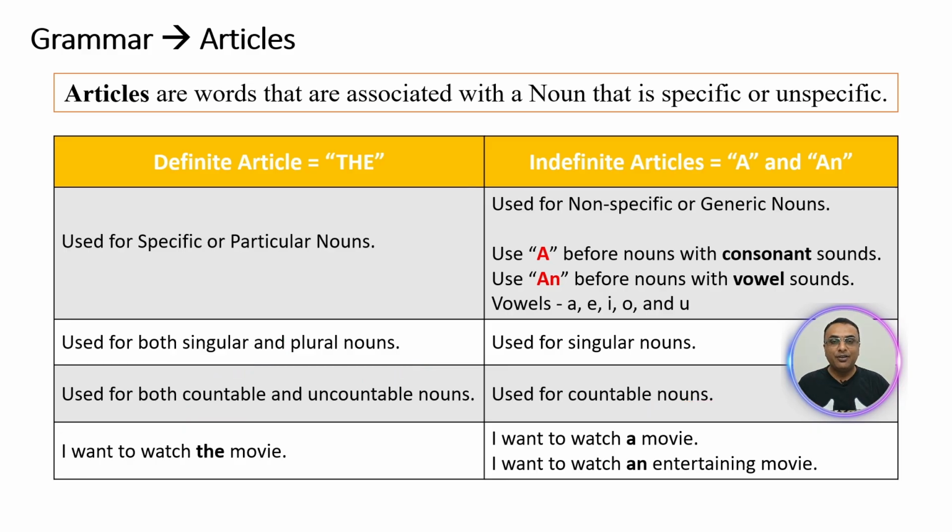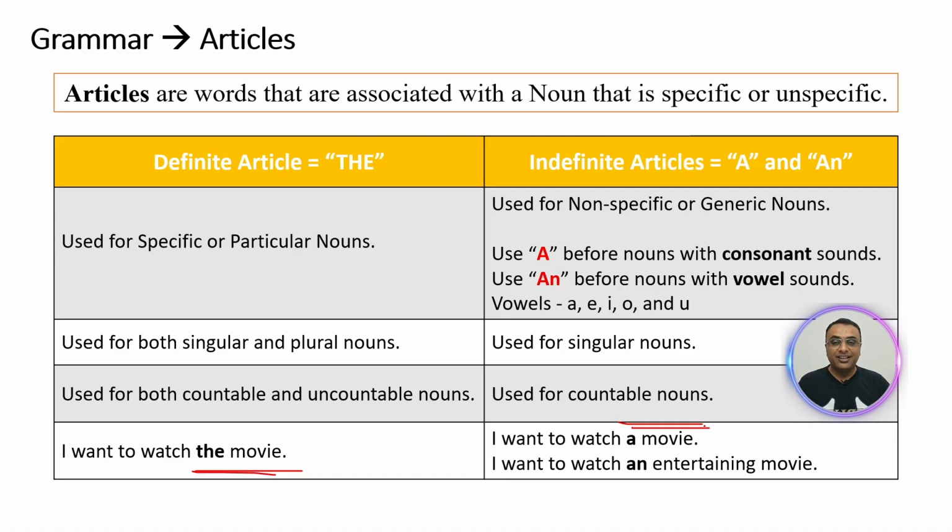Let's look at an example for each of the articles. I want to watch the movie. Here, it should be a specific or particular movie, the movie. Next is, I want to watch a movie. It could be any movie that I want to watch.